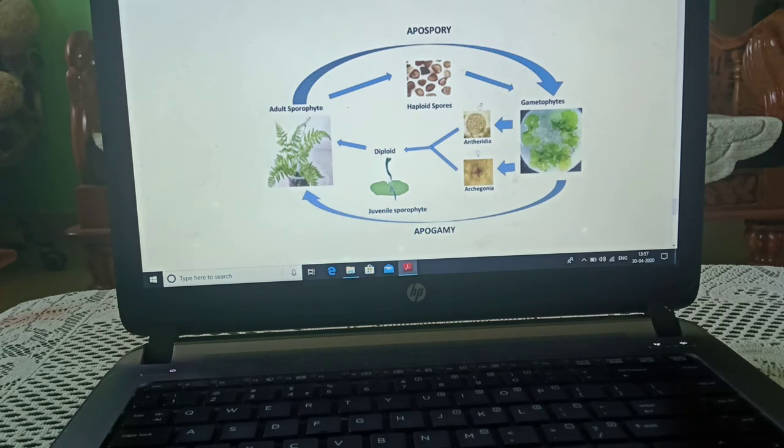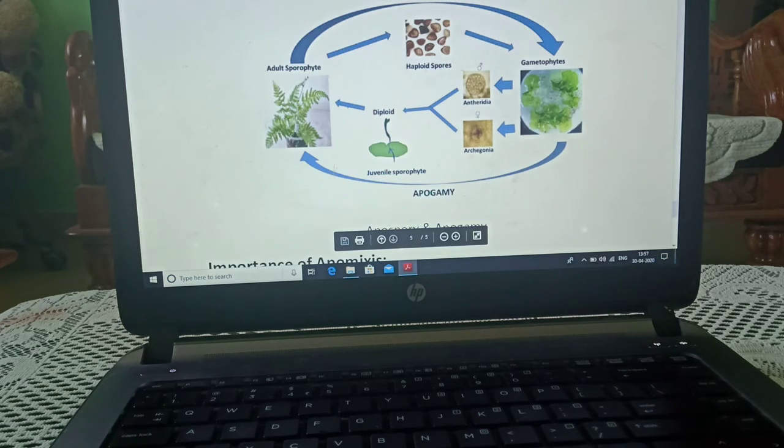Through a diagram we will see, it is the example of the fern, a pteridophyte. This is the adult sporophyte. It will produce spores. These spores are haploid. These spores will convert into the gametophyte. Two types of gametophyte structures are produced, antheridia and archegonia. After fusion, the sporophyte is formed which is diploid, and again it will convert into the main plant.